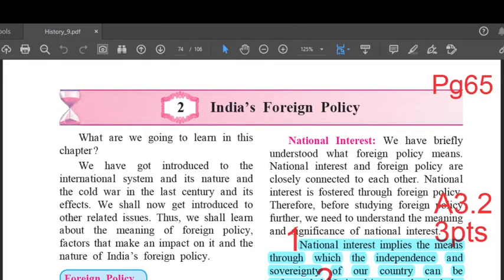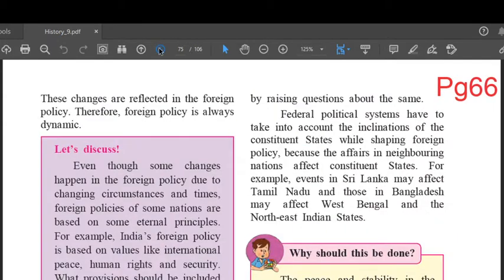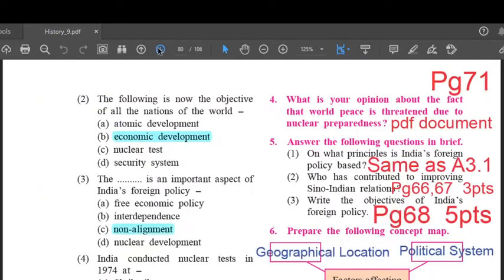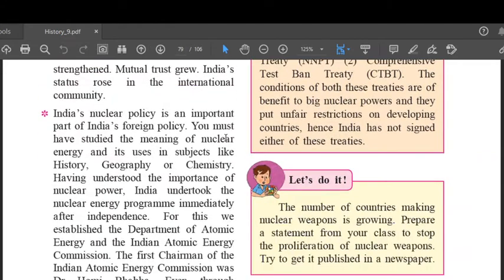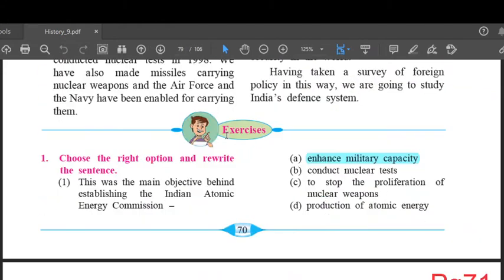Standard 9th, Political Science, Lesson number 2, India's Foreign Policy. Students, today I'm going to give you all the textual question answer markings of this lesson. So I want you all to open your textbooks to page number 70. We'll see the exercise at the end of the lesson.